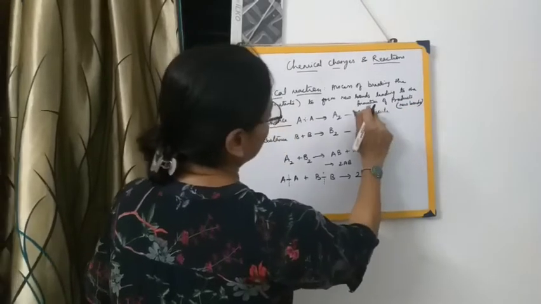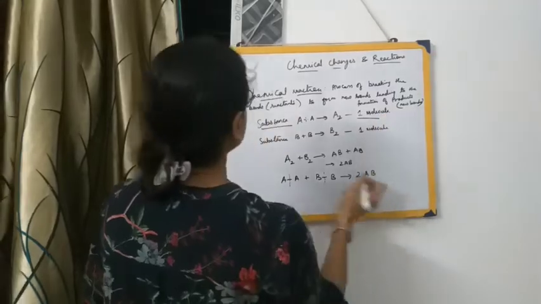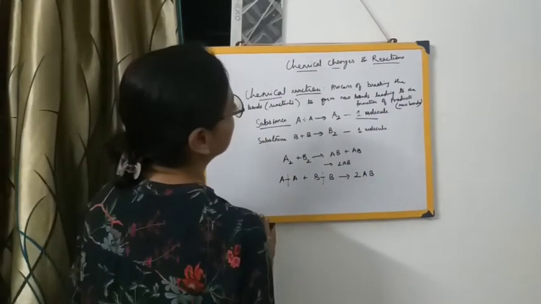When the product is formed, new bonds have been formed. That is how we define a chemical reaction.